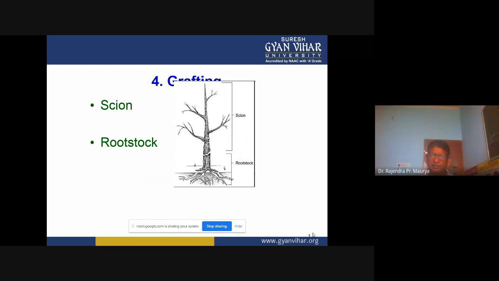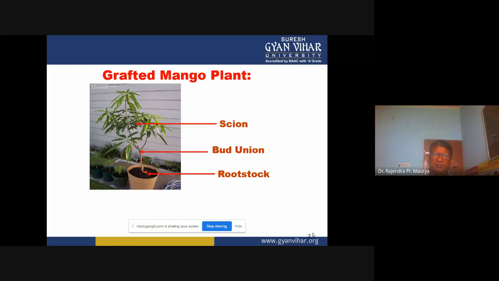On this slide you see scion and rootstock. The upper part that bears the flowers and fruits is known as the scion, and the lower part that contains the root system, whose function is anchorage as well as uptake of moisture and nutrients, is the rootstock. The rootstock is one plant species and the scion is a different plant species. In the grafting technique, we join these two genetically dissimilar plants. This is known as grafting.